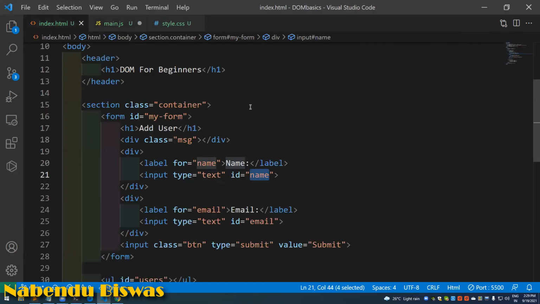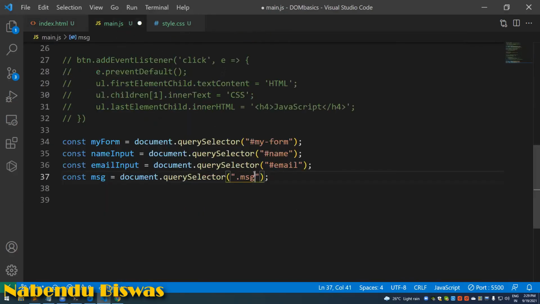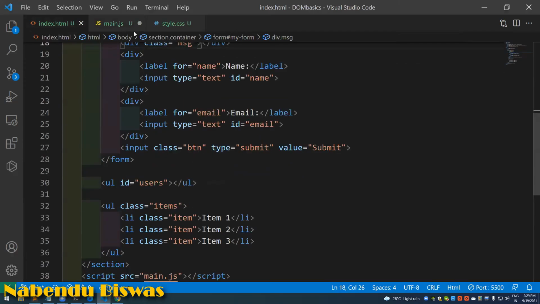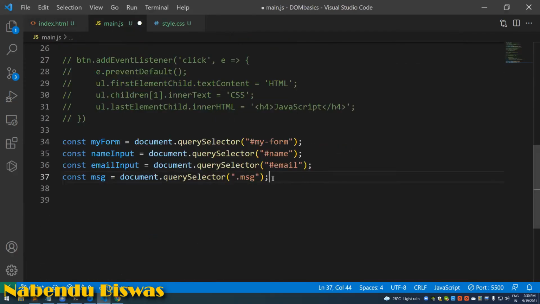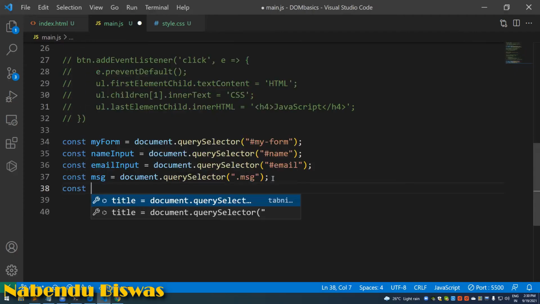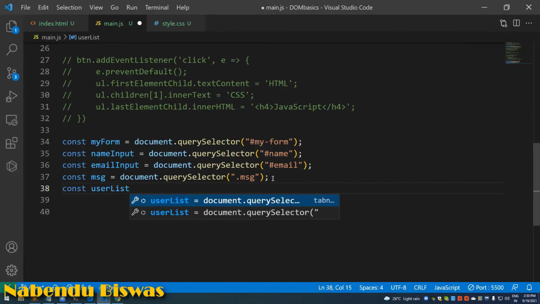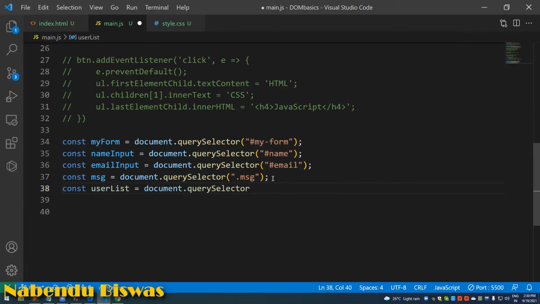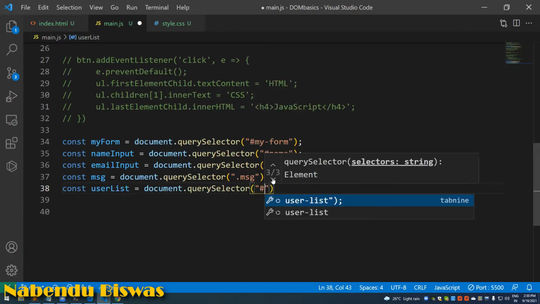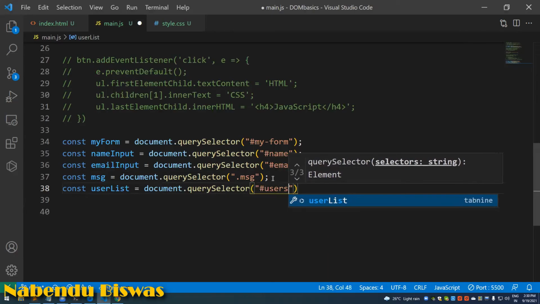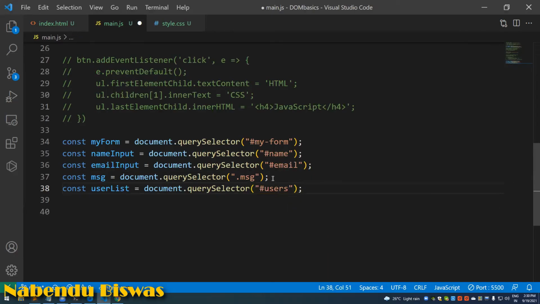So this dot msg is actually this msg, an empty div which we are soon going to use, and there is an empty ul for users also. We are going to select that also, which is const user list equal to document dot query selector hash users. I'm going to do that and save it.